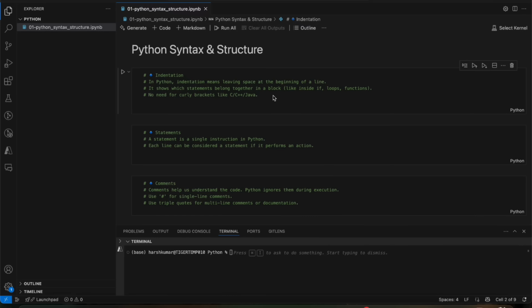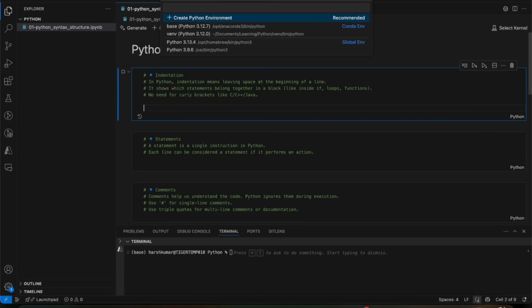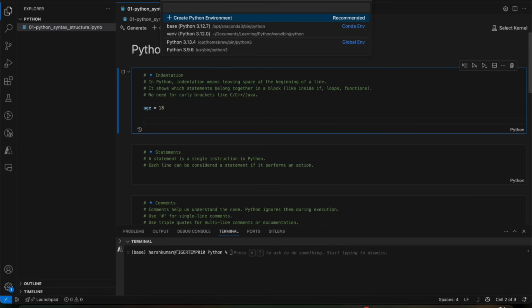Now we'll see an example of indentation. We'll create a variable age and assign it the value 18. Then: if age is greater than or equal to 18.